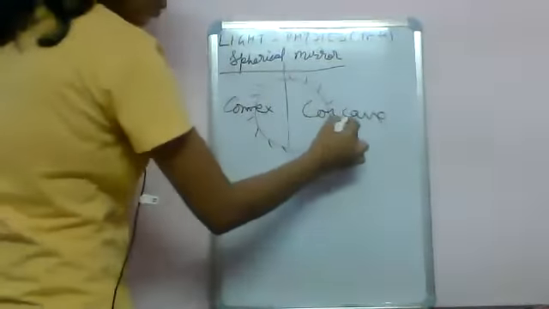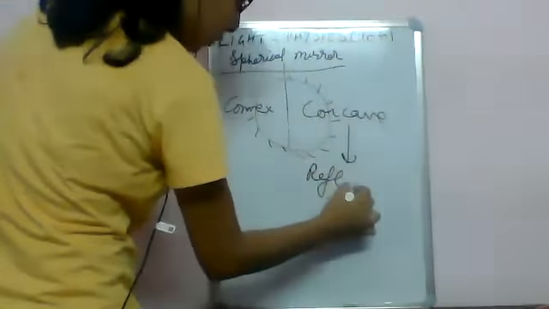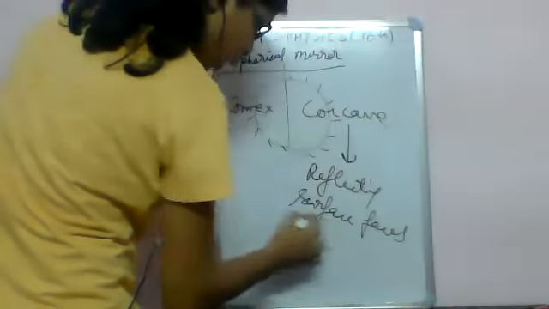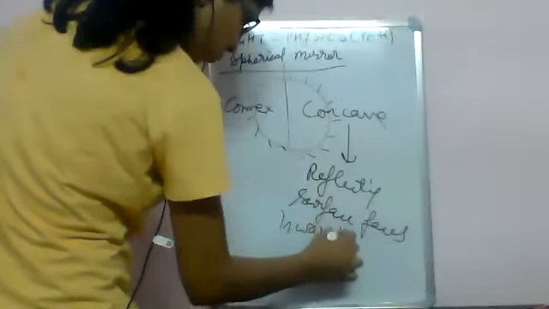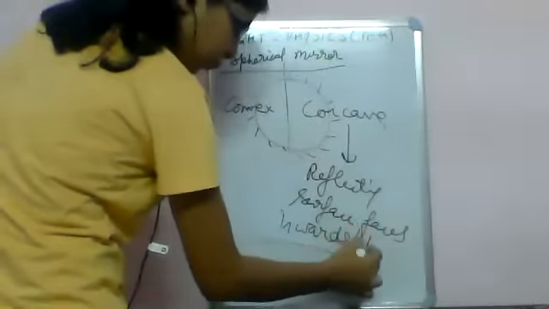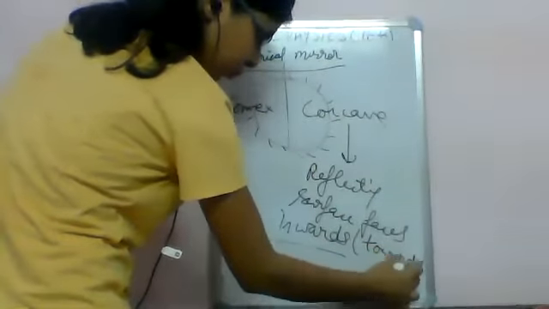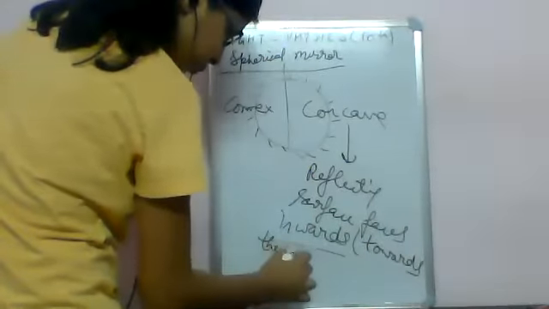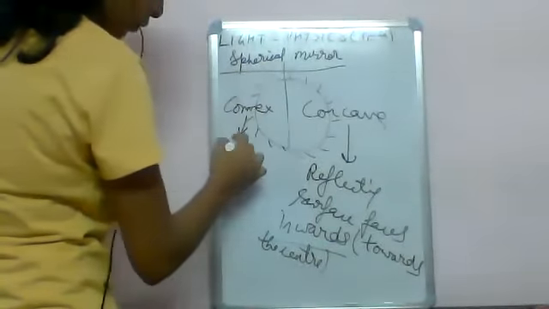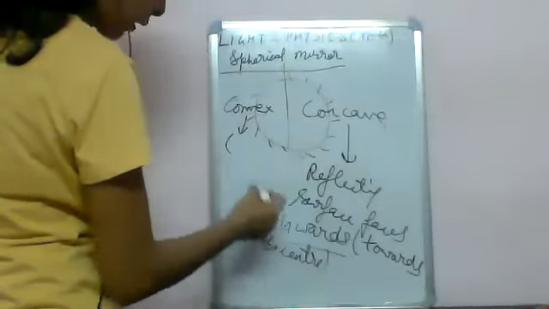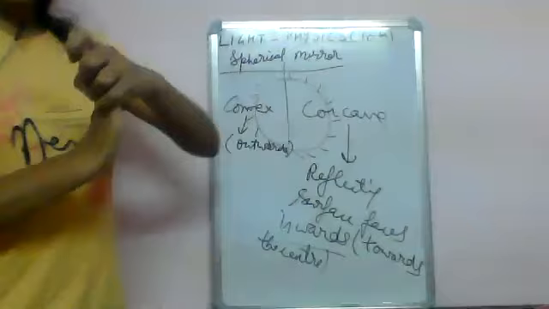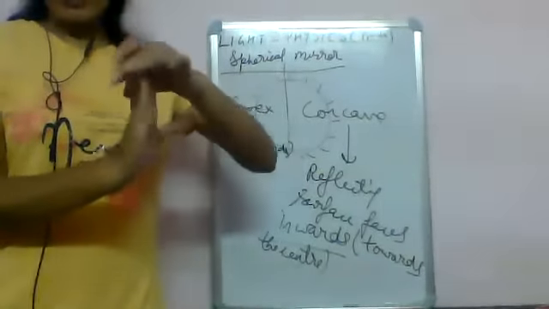If the reflecting surface faces inward, towards the center, it is a concave mirror. In case of convex, the reflecting surface is outwards from the center. इसमें जो reflecting surface रहेगा वो कैसा रहेगा? Outward रहेगा. It will be like this, right?